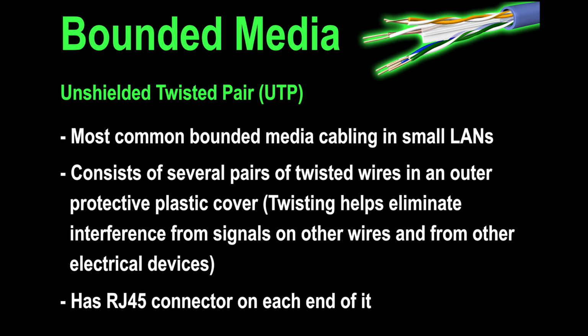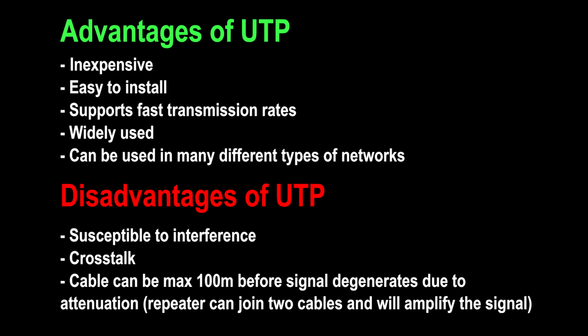One of the types of bounded media is the unshielded twisted pair, UTP, which is the most common bounded media cabling in small LANs, and consists of several pairs of twisted wires in an outer protective plastic cover. The twisting helps eliminate interference from signals on other wires and from electrical devices. The advantages of UTP are that it is inexpensive, easy to install, supports fast transmission rates, is widely used, and can be used in many different types of networks.